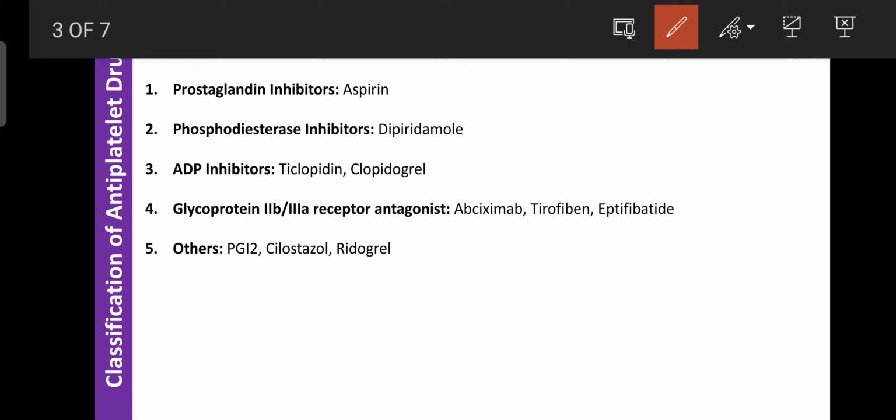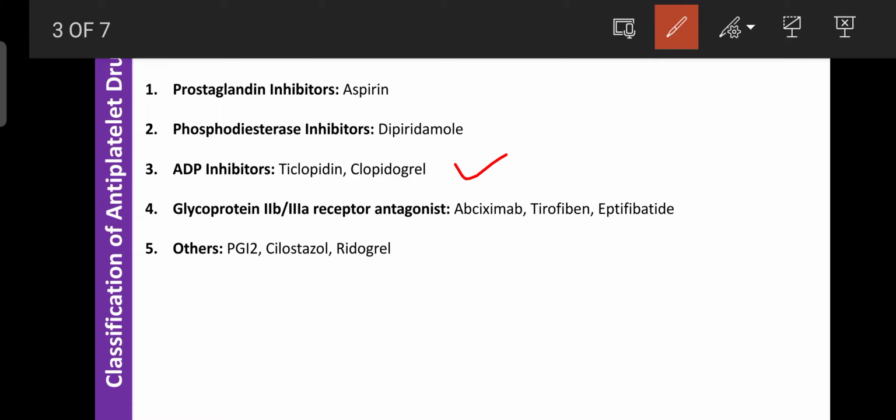Then the third class is known as the ADP inhibitors, that is adenosine diphosphate inhibitors. So this ADP mainly acts on various receptors of the platelets, especially glycoprotein IIb and IIIa, where it is involved in the formation of thrombin or the fibrin clot.